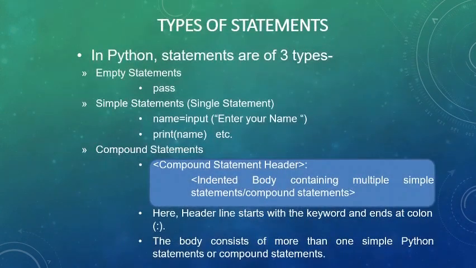In this presentation, I am going to tell you that in Python there are three types of statements: empty statements, simple statements, and compound statements. Empty statements are those in which we use the keyword pass when the program does nothing but the syntax requires a statement. Simple statements are single line statements, whereas compound statements have multiple statements, with a colon sign at the end of the header line.